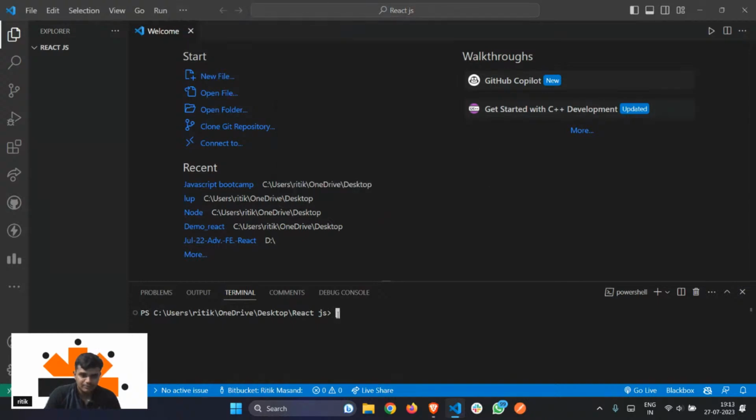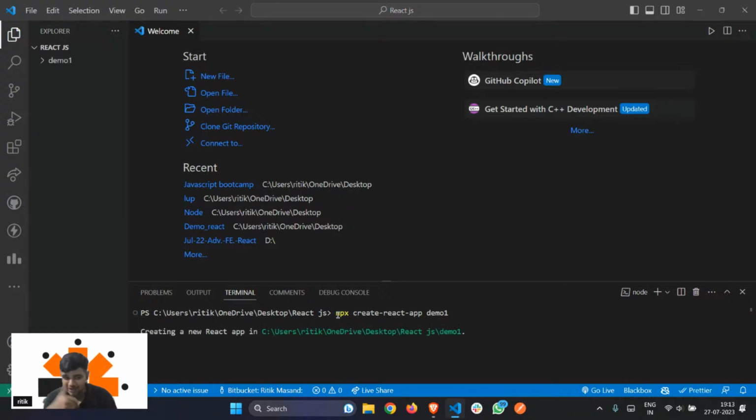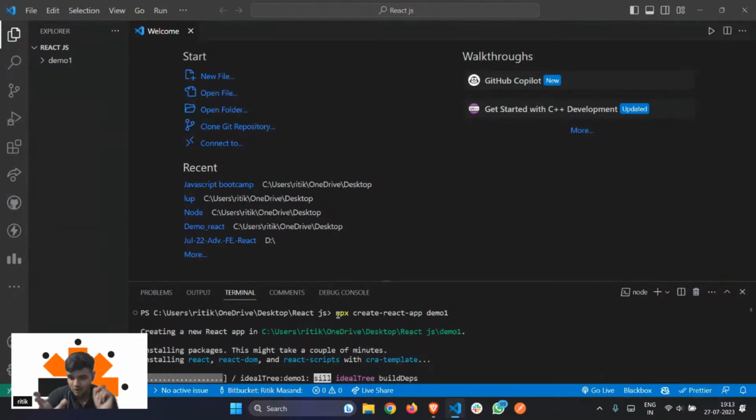Okay. So what was the command that I told you? I told you npx create-react-app, and let's suppose I want to give my application the name demo one. As soon as I press enter, I do not have to do anything. This command will make all the boilerplate. I hope you guys know what a boilerplate is. A boilerplate is just code to get started with. It will give you all the files and folders that are necessary to build a React application.